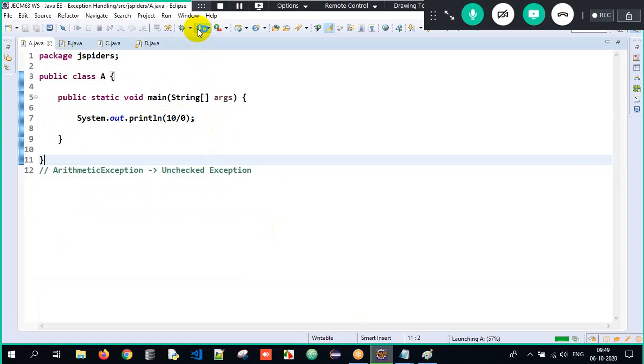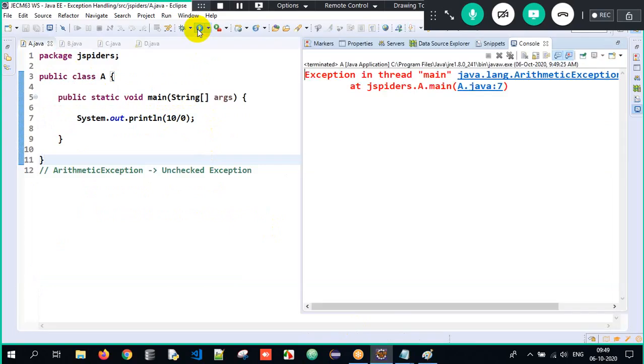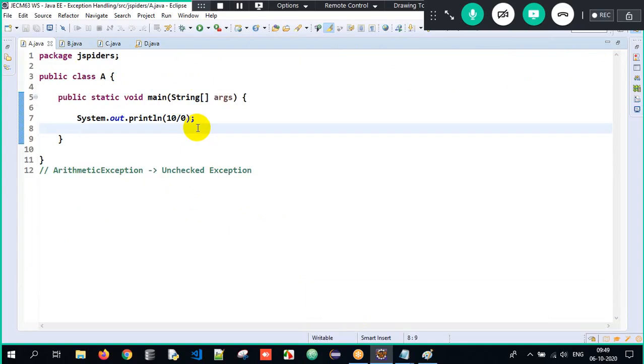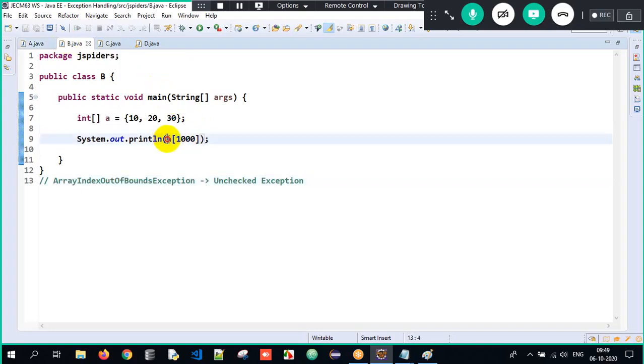So we have to execute it, get to know the exception, and then come and handle it using a try and catch block. So we are handling it, but not immediately. Unchecked exceptions are unknown to the compiler. We need to handle them, but not immediately. Similarly, when I write a[1000], I am trying to print the element at the 1000th index position. But you know there is no 1000th position, even I know it.